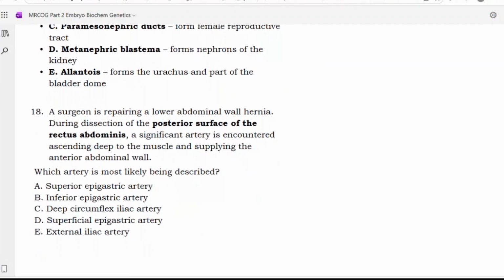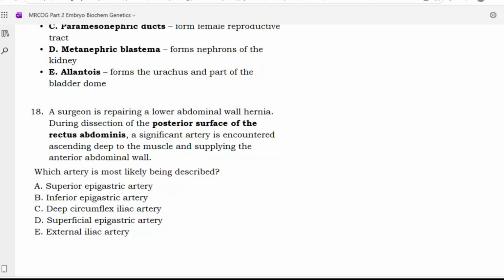Next, doctor. A surgeon is repairing a lower abdominal wall hernia. During dissection of the posterior surface of the rectus abdominis, a significant artery is encountered ascending deep to the muscle and supplying the anterior abdominal wall. Which artery is most likely described?